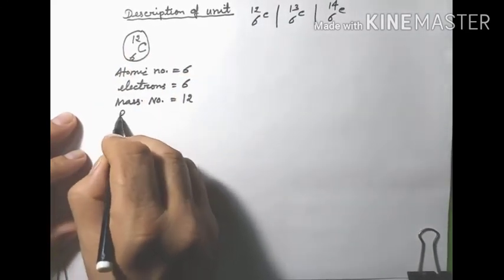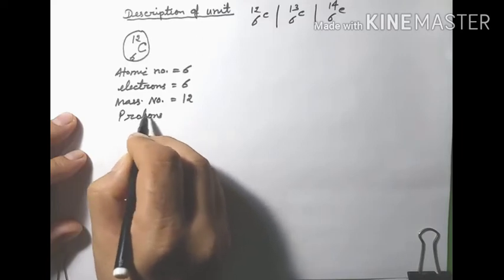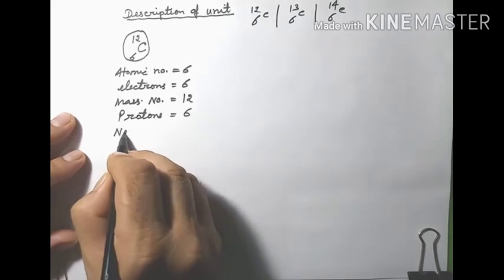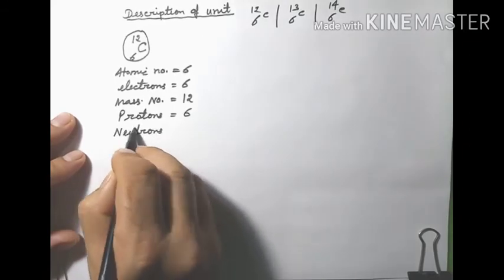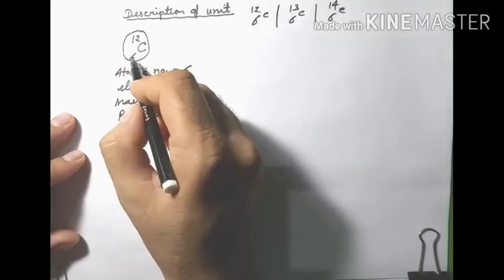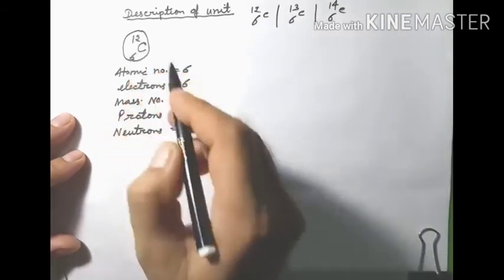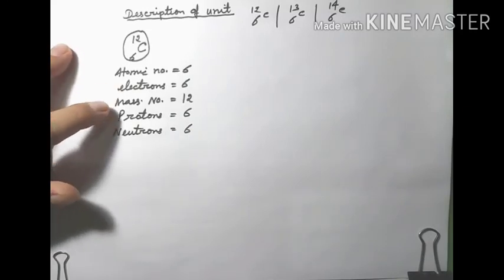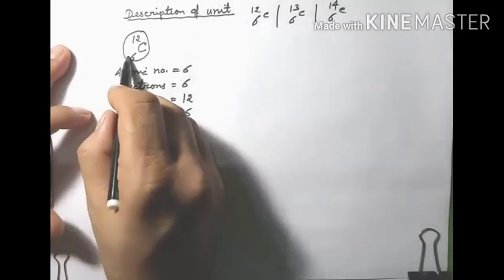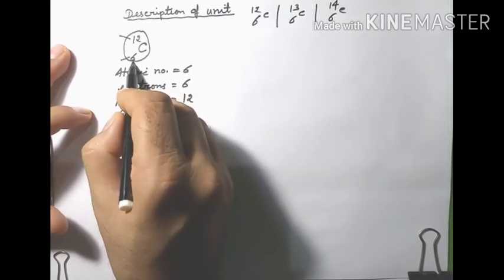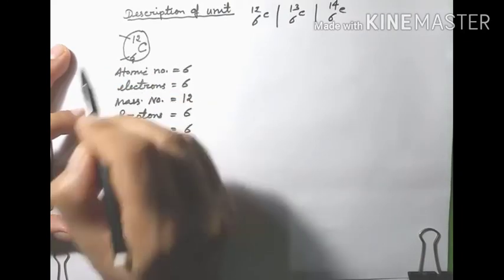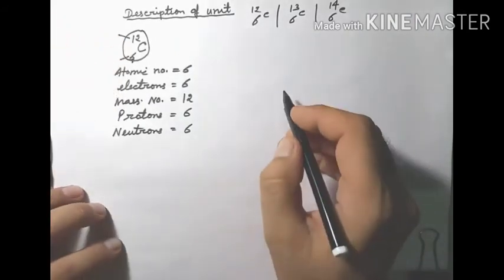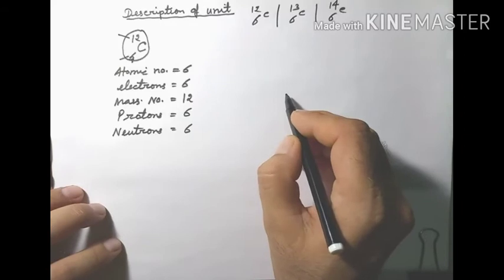And how many protons are there? Protons are also equal to the atomic number, that is 6. How many neutrons are there? Neutrons are calculated by subtracting this value from this, 12 minus 6, and that is 6. So atomic number 6, electron 6, mass number 12, proton 6, neutron 6. This is the atomic number, this is the mass number. Atomic number is equal to the proton and it is also equal to the electron, and this is the mass number. Now I am just drawing the one single atom of carbon.